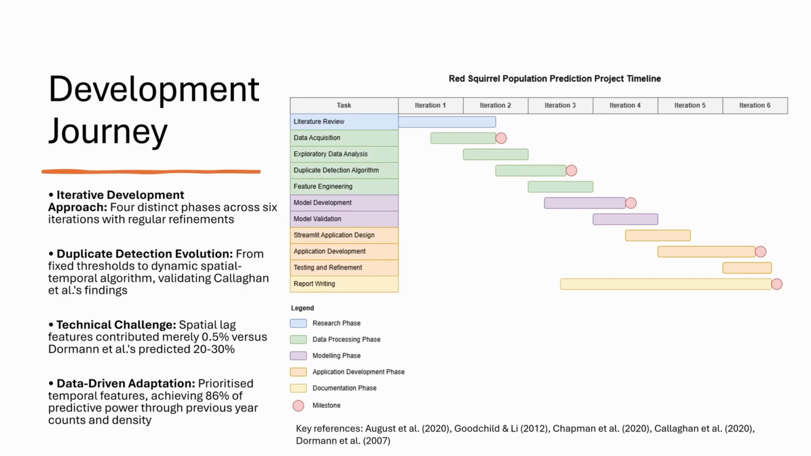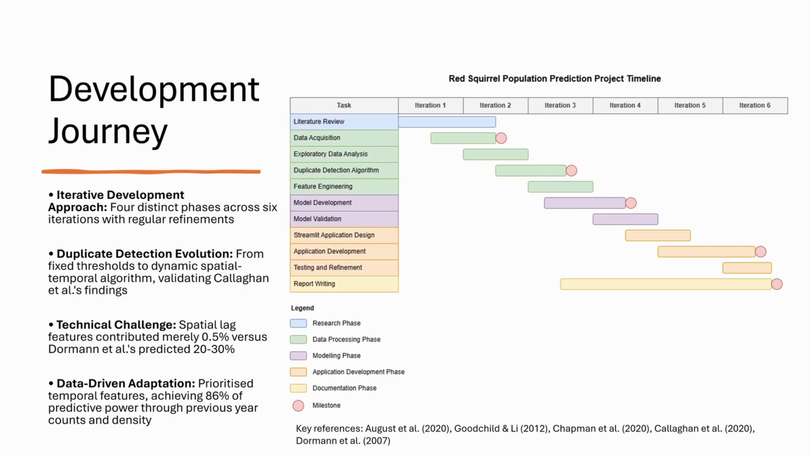Success came from a 2-stage solution, combining Goodchild and Lee's 2012 exact coordinate matching with Chapman et al.'s 2020 dynamic threshold concept, which when combined identified 5.63% of records as duplicates, aligning perfectly with Callahan et al.'s 2020 findings on citizen science data quality. During the model development in iteration 4, a challenge was encountered when spatial lag features contributed only 0.5% to prediction accuracy, far less than the 20 to 30% improvement anticipated from Dorman et al.'s research.